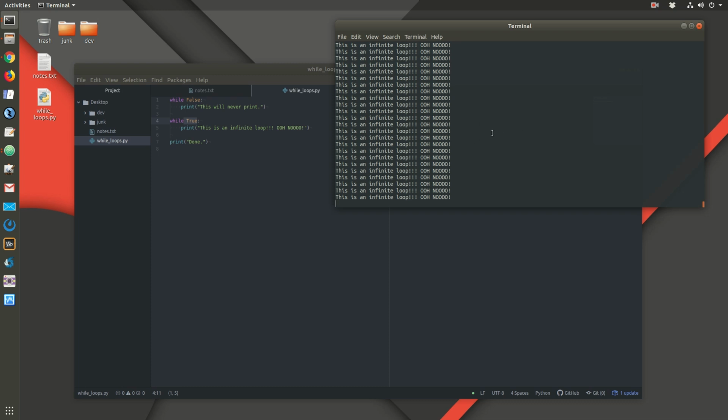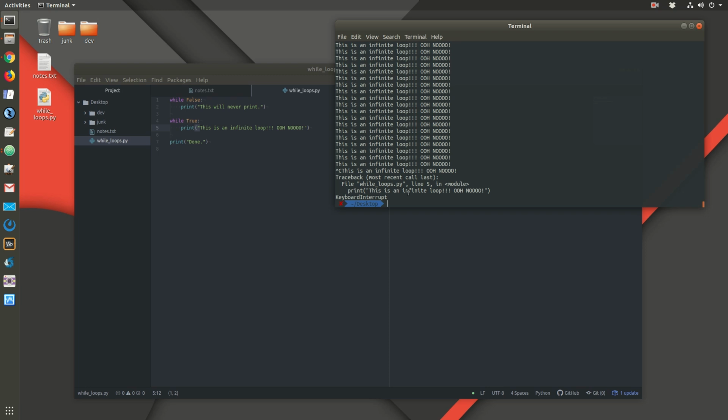Alright, so if you ever have an infinite loop like this, it's important to know how to break out of it. Okay, you can hit Control C and that stops the program. Control C sends the interrupt signal to your program, and it should quit unless the program handles the interrupt signal differently. But in most cases, Control C will break you out of the execution of a program. So it doesn't just have to be for a while loop. If you have a program that just asks for a whole lot of input, it might have 20 different input collection function calls, and you decide you don't want to actually run the whole program, just hit Control C and it stops it. Okay.